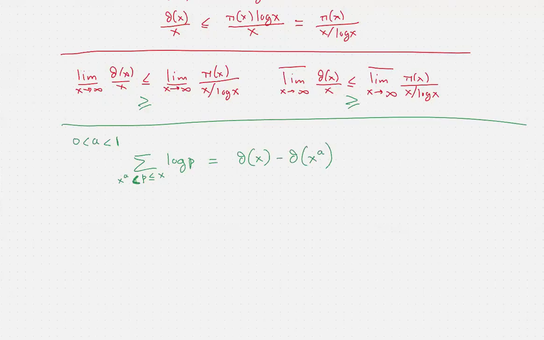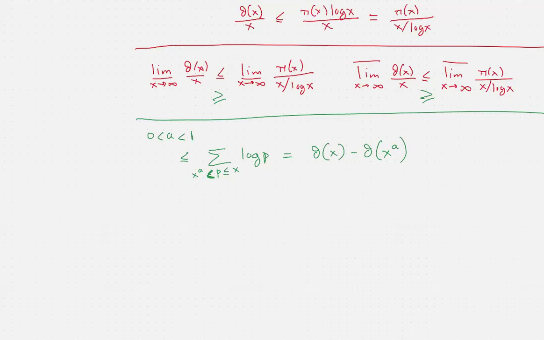And here we can have a lower bound for these logarithms, and this lower bound will be the logarithm of x to the a.